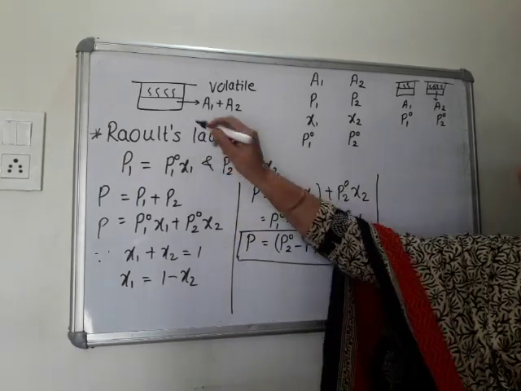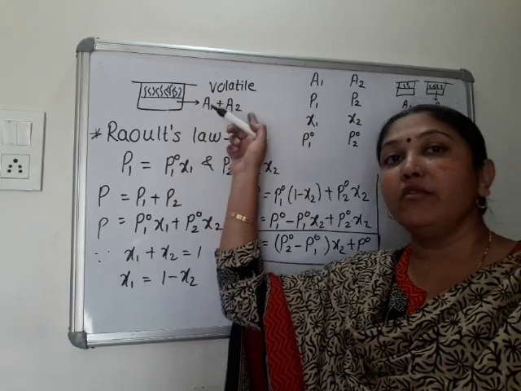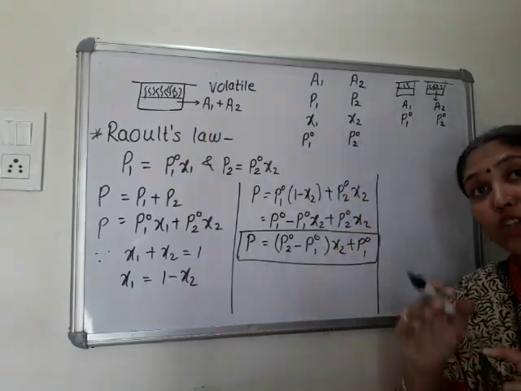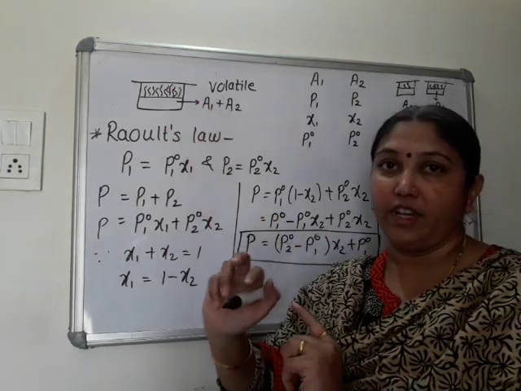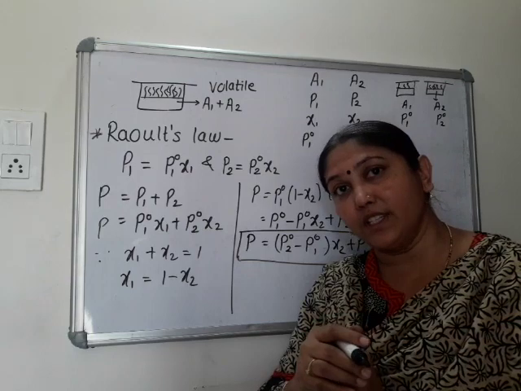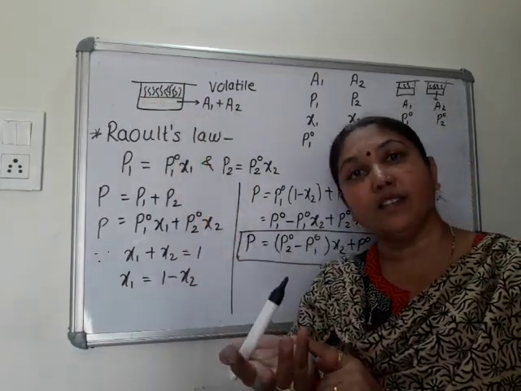Now they are converted into vapor state. So some vapors of A1 are there, some vapors of A2 are there. What is the mole fraction of A1 in the vapor phase? What is the mole fraction of A2 in the vapor phase? Means A1 and A2 are in the vapor phase, they are behaving as gas.